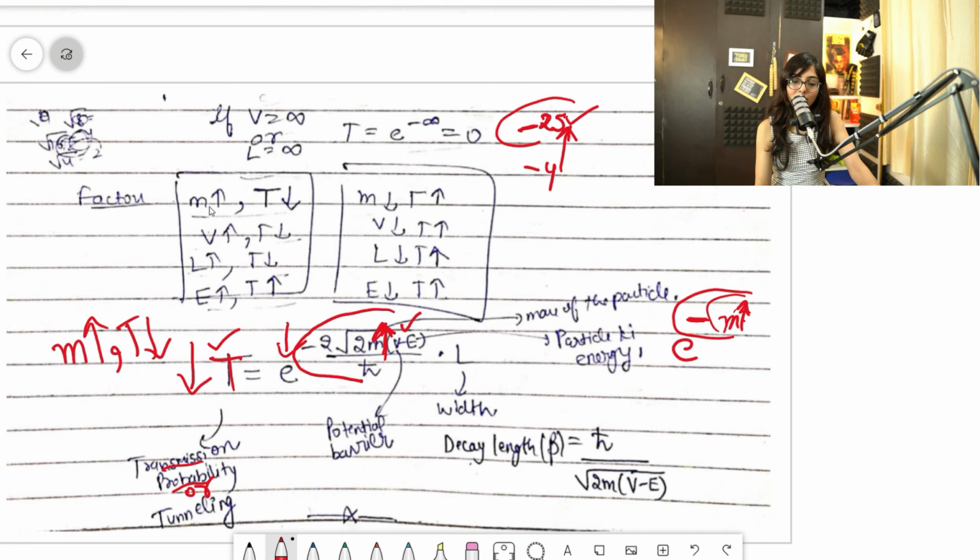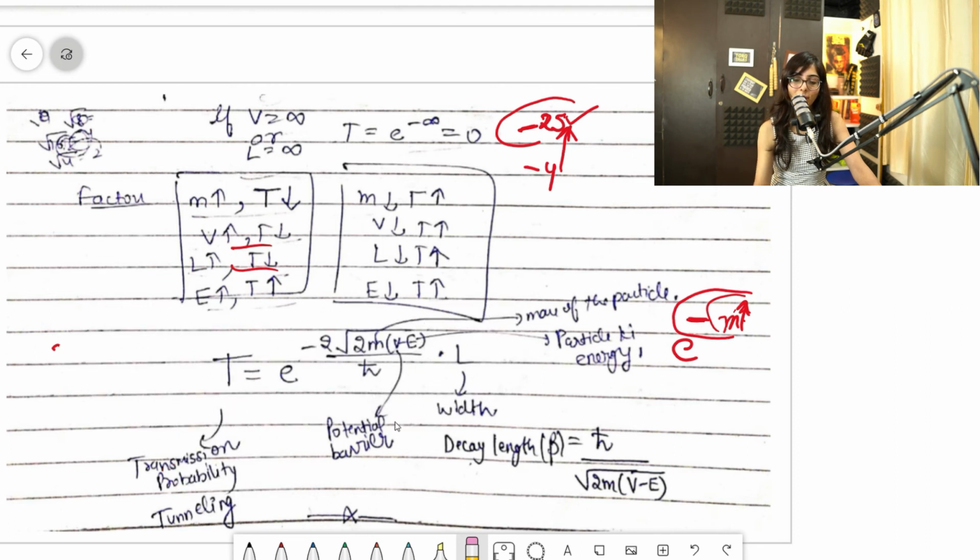Same with V. If I increase V, the same will happen. Minus is there, so if I increase it, this number will be a small number, and the tunneling will decrease. Fine. With everything it will be the same. But with the energy of the particle, another thing will happen. So let's see what will happen with the energy of the particle.